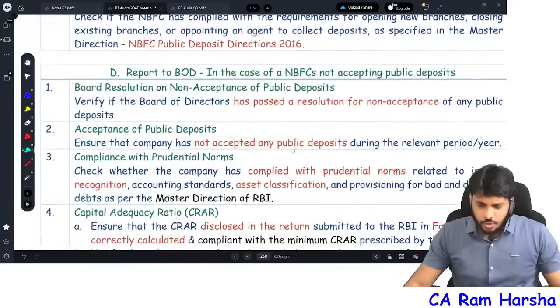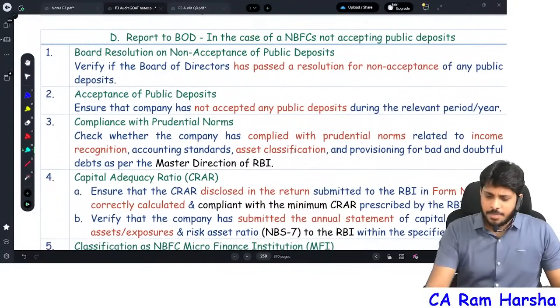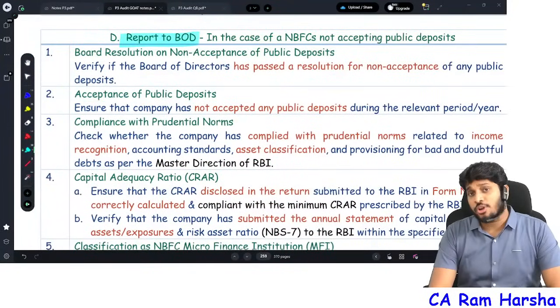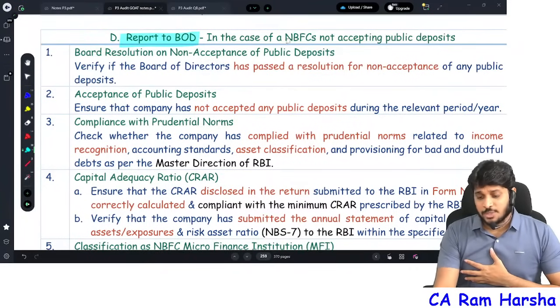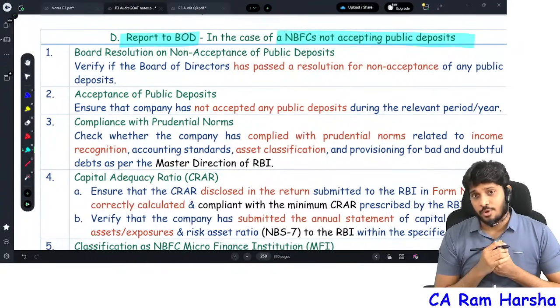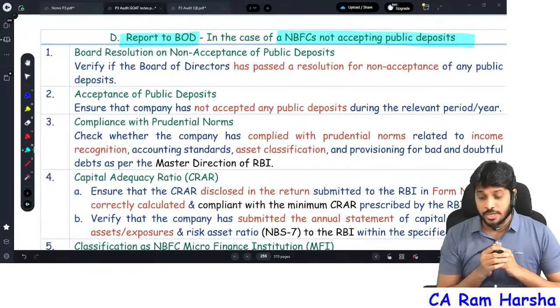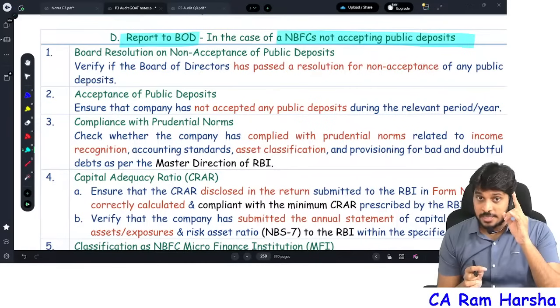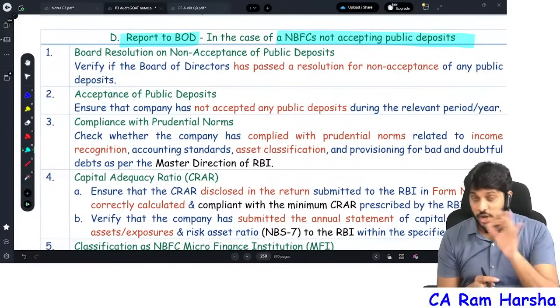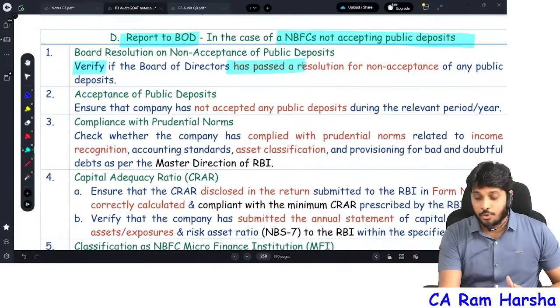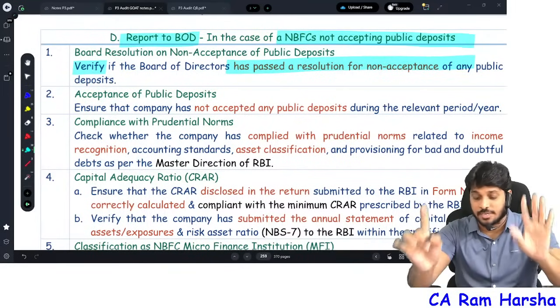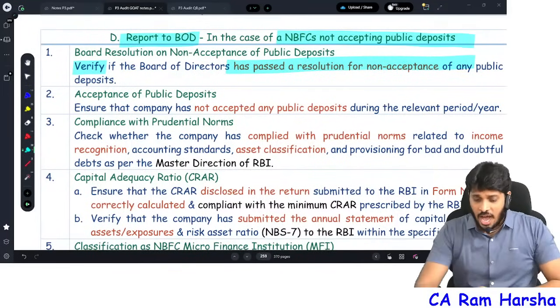And further, generally you need to give a report to Board of Directors, especially if the NBFC is not accepting deposits. What report should you give? Generally, if an NBFC decided not to accept deposits, they first have to pass a board resolution that they will not accept. Verify whether the board resolution is passed for non-acceptance of deposits, and see whether they have really accepted deposits.